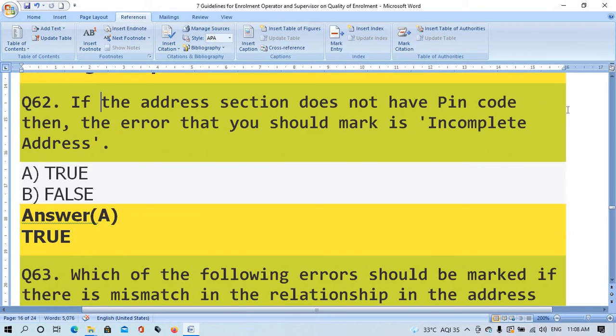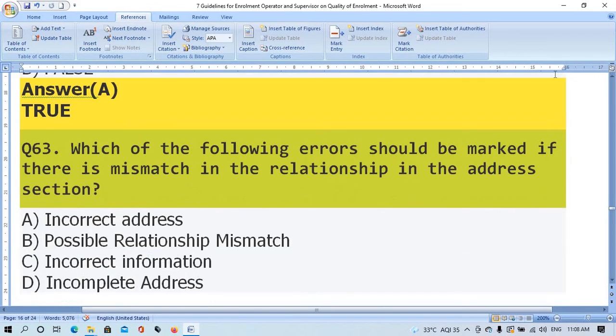Question number 62. If the address section does not have the pin code, then the error that you should mark is incomplete address. Option A true, option B false. The right answer is option A, true.